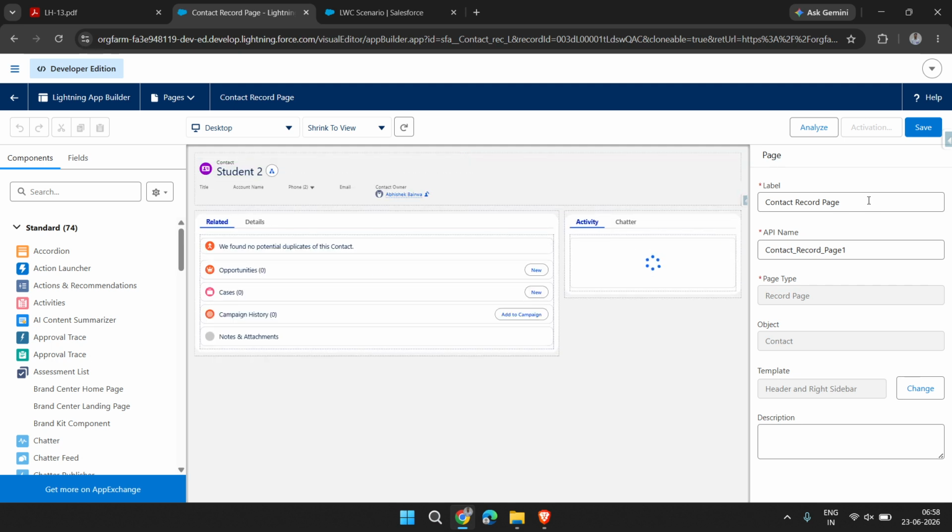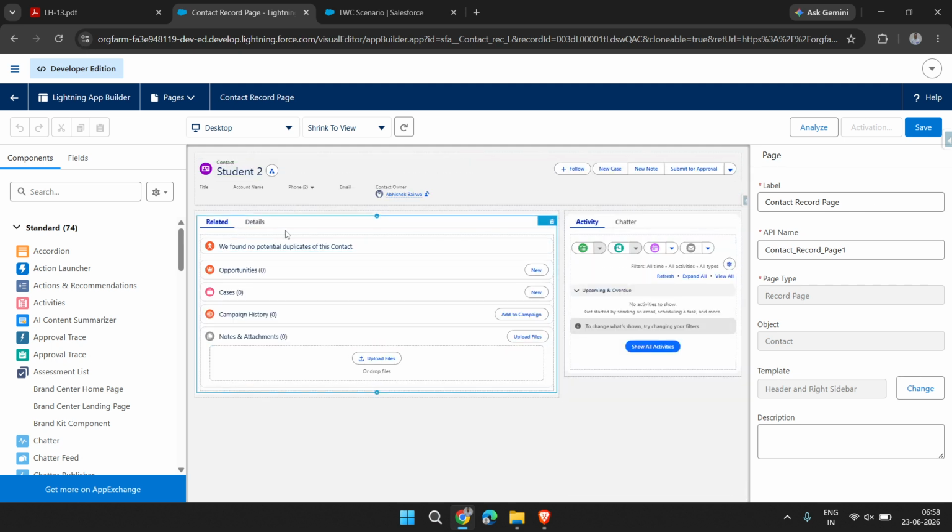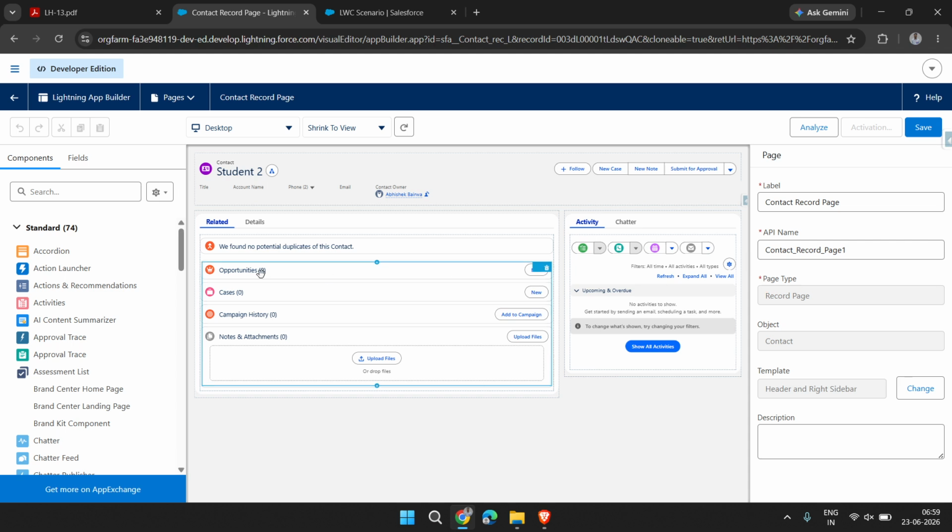Okay, from here, in most cases when we start to create any application in Salesforce, the detail page should be first, and when we open any contact record or any record, it should open on the detail tab. Then next to the detail tab, the related tab should show. So this is the requirement.